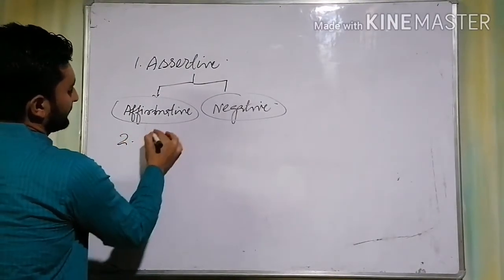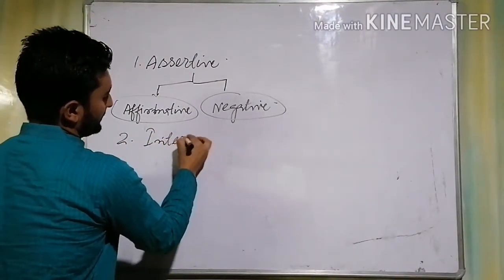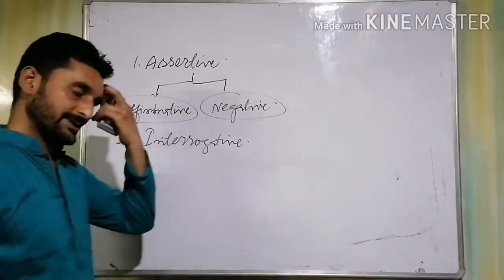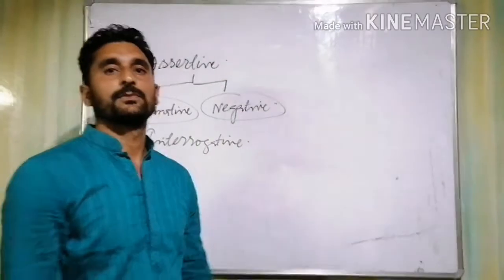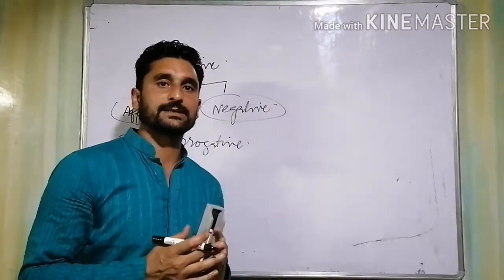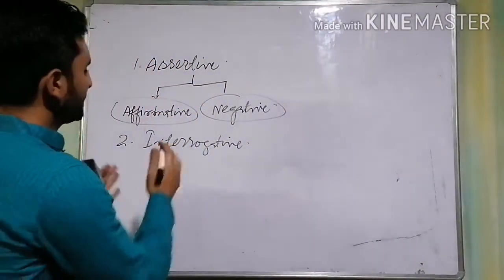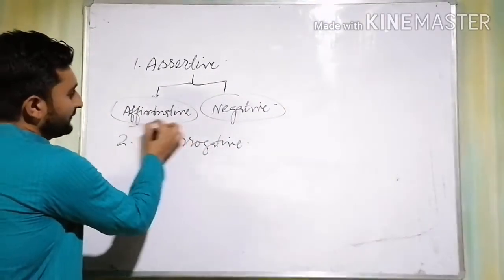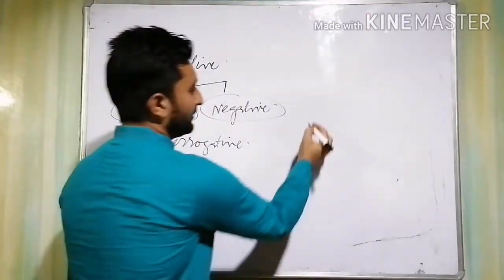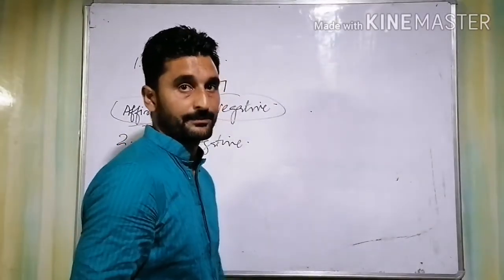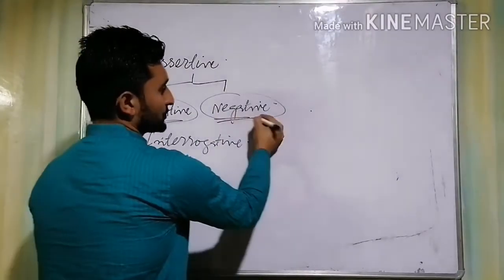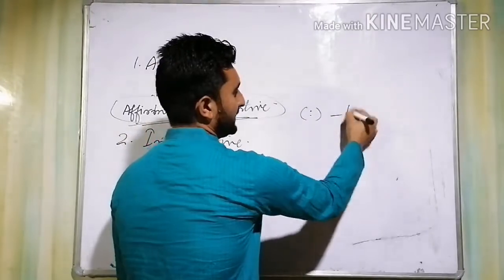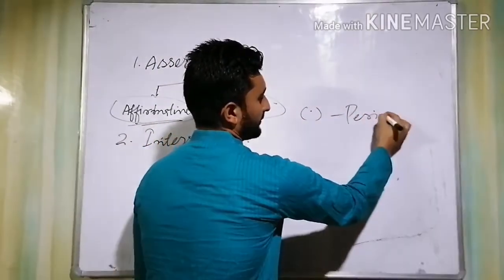Number two, interrogative sentence. A kind of question asking sentence. The difference between these two is this: an affirmative sentence ends with a period, full stop. A negative sentence also ends with a full stop, or we call this punctuation mark a period.